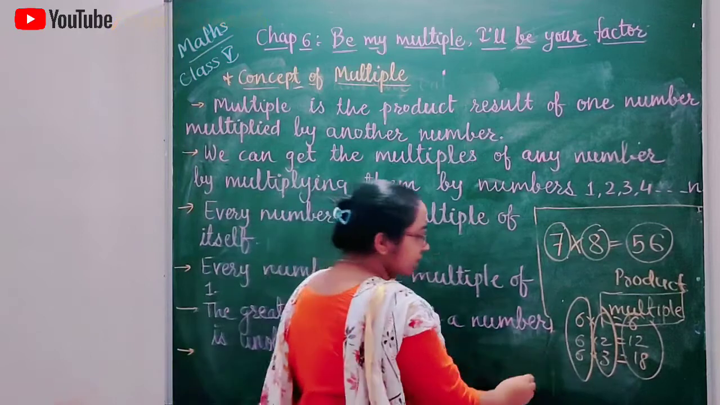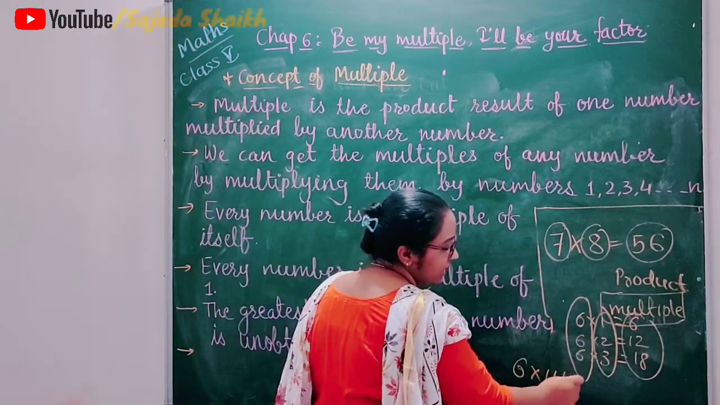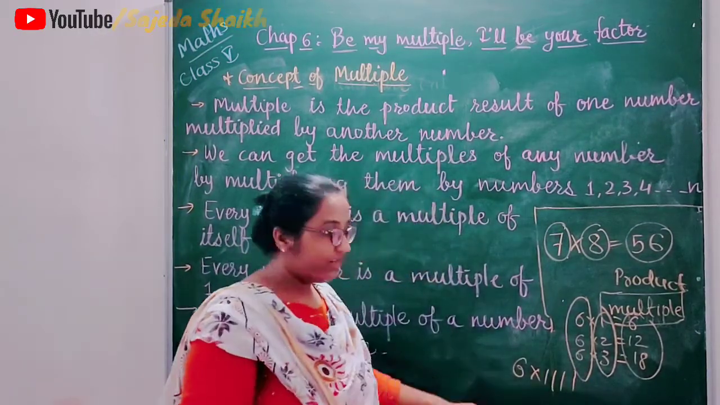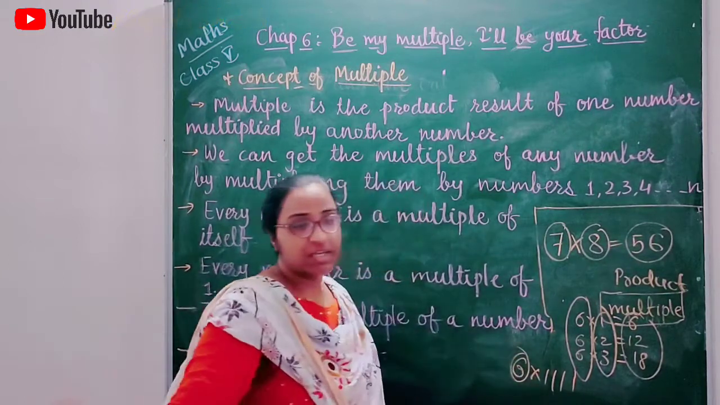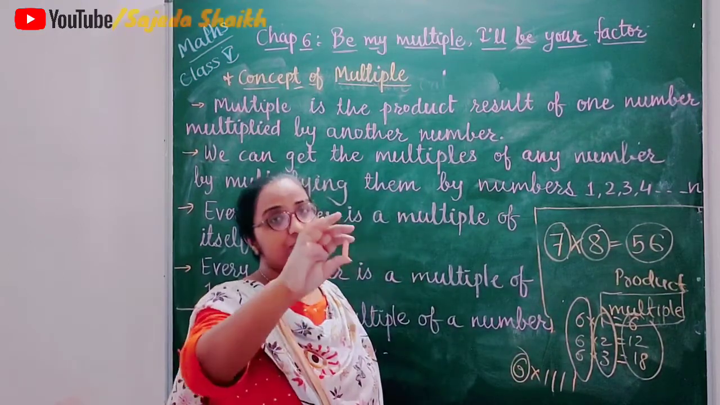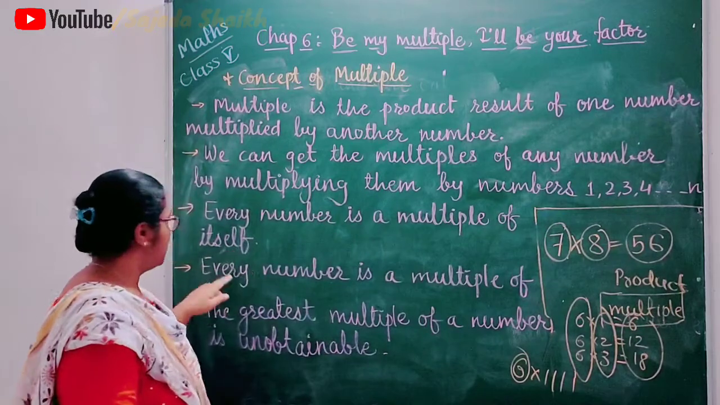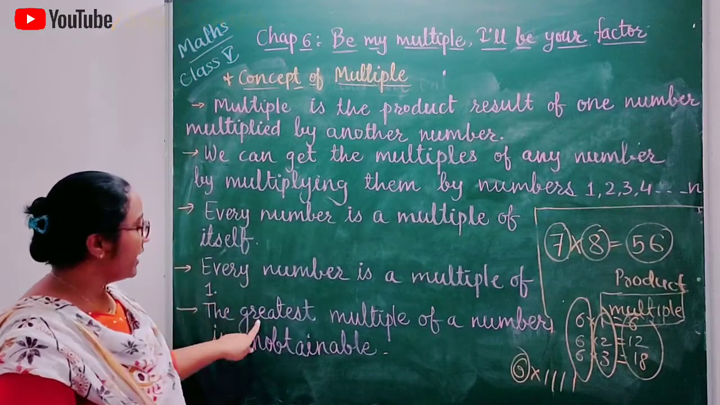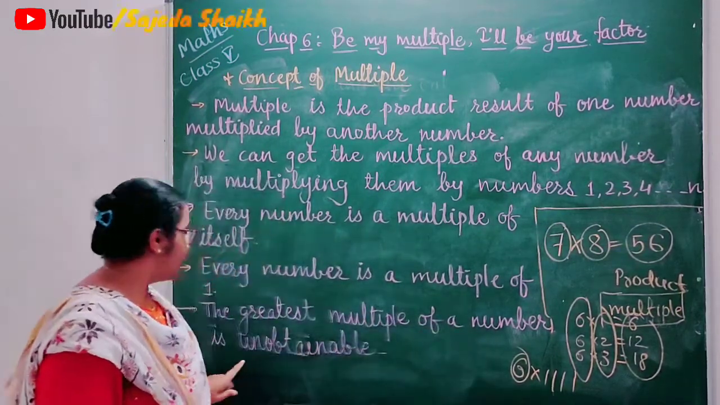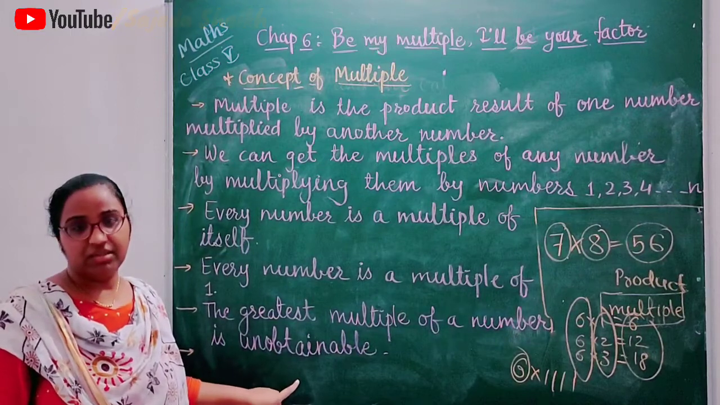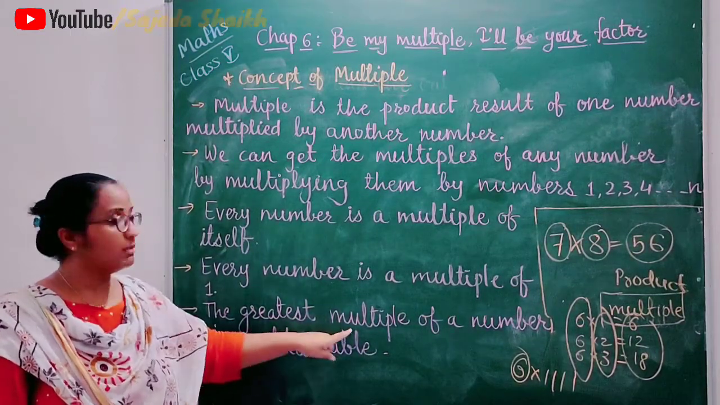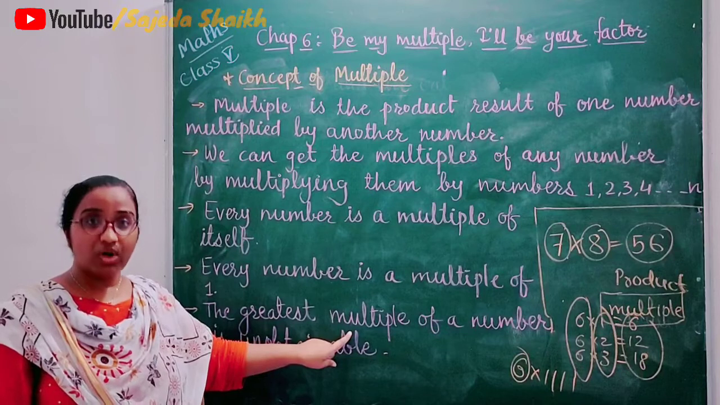We can do the process with 6 multiplied by 1111. That will also be a multiple of 6. So this process continuously goes on. So here I have written that the greatest multiple of a number is unobtainable. We can't get the greatest multiple, but we can get the smallest multiple.